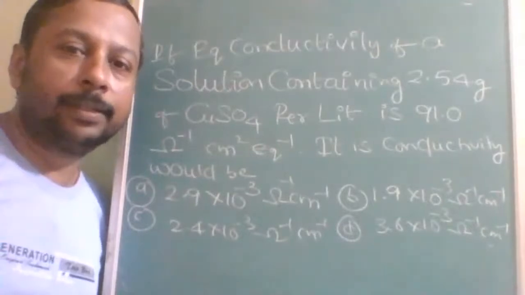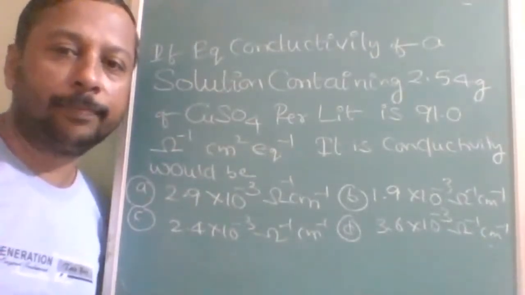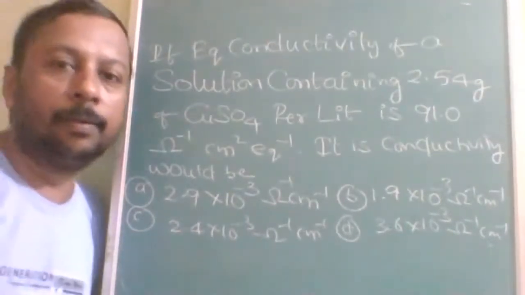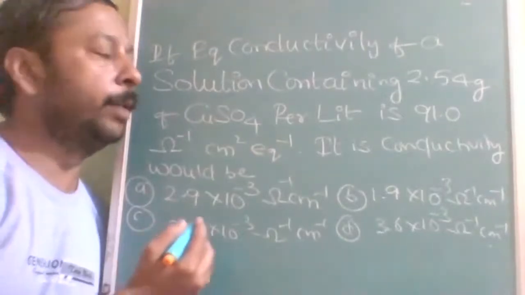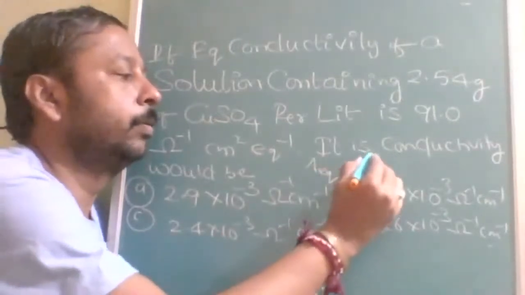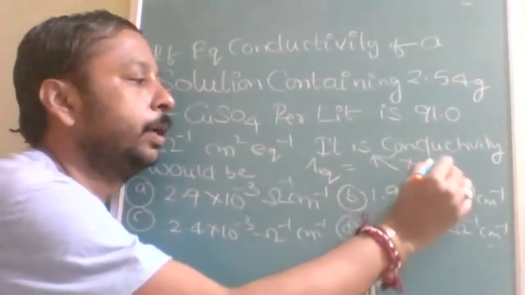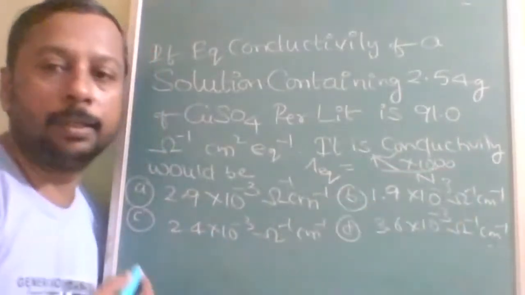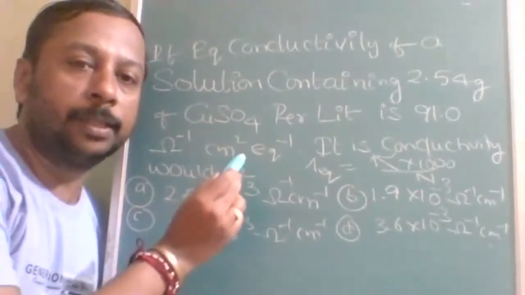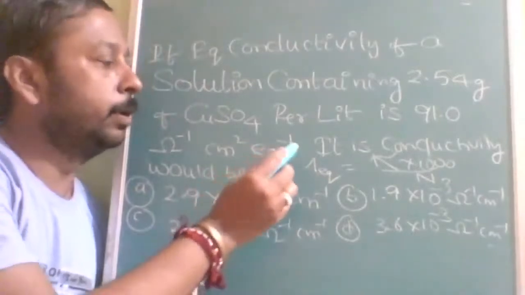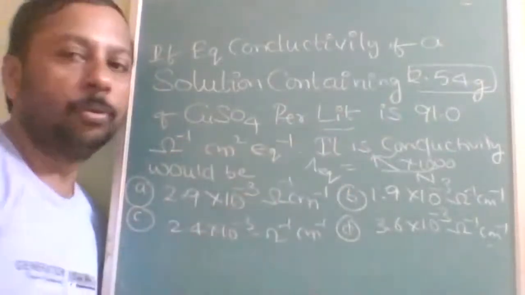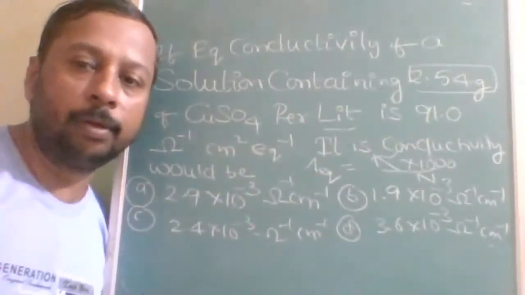Okay, here equivalent conductivity is given. You have to find out conductivity. Okay students, the formula you are going to use is: equivalent conductivity is equal to conductivity into 1000 divided by normality. Is it understood? Here the main problem comes with the mass. The concentration given is 2.54 grams per liter. So you have to convert it into normality.